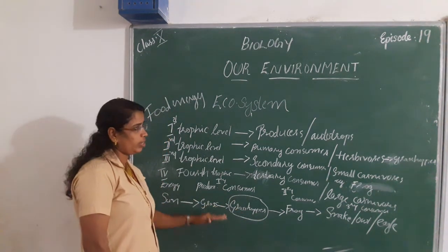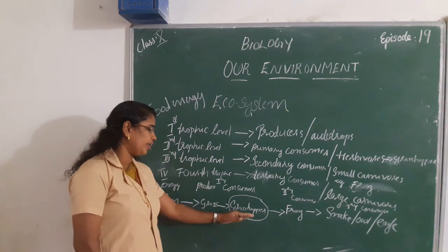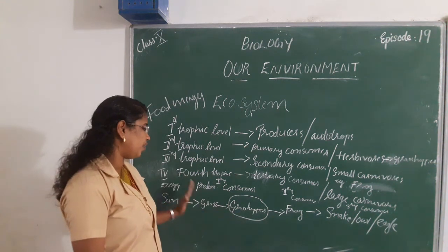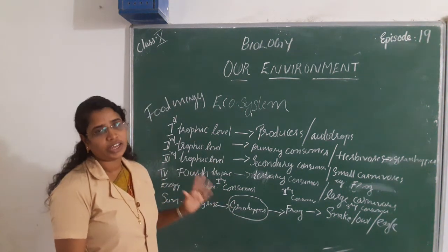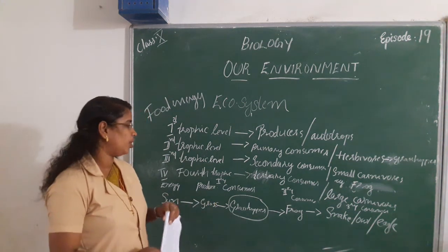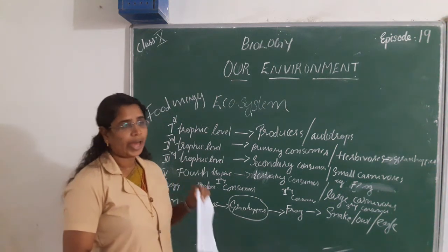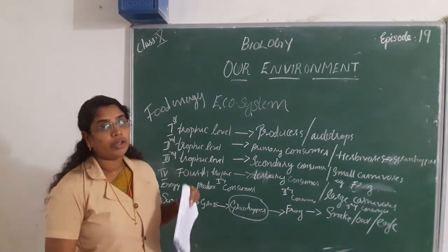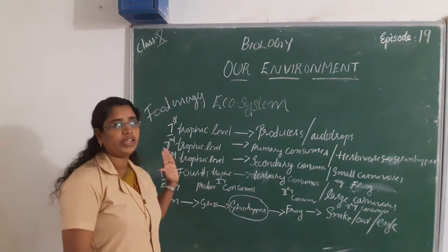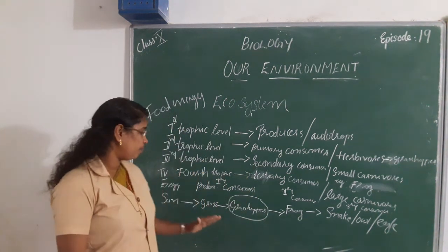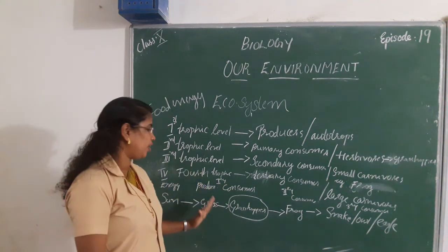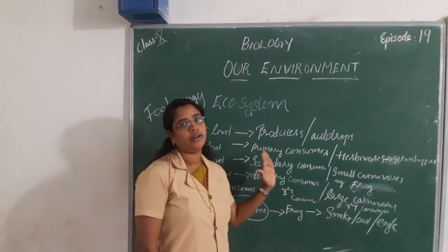Then what happens in the lower trophic level? If we remove all grasshoppers, the production of grass will increase, and that will disrupt the environment. Okay, is it clear? So the maintenance of the food chain is an important factor for a balanced environment or ecosystem. Every trophic level is important, and none can survive in the absence of another. Every organism is interconnected.